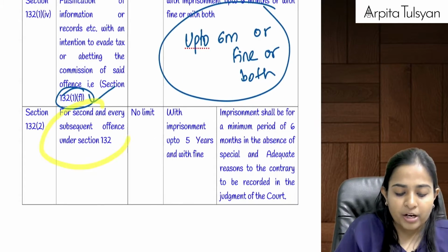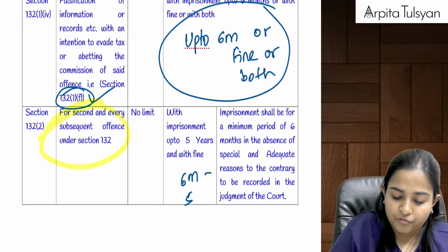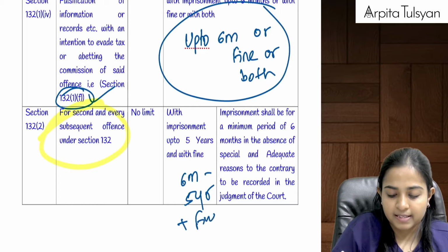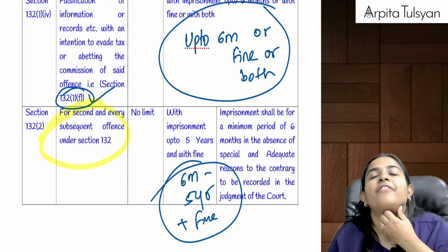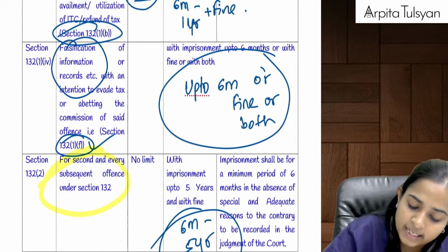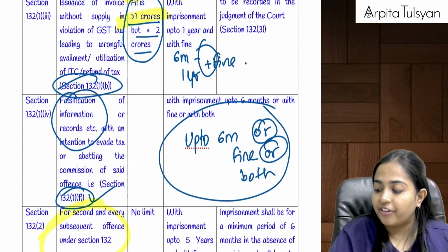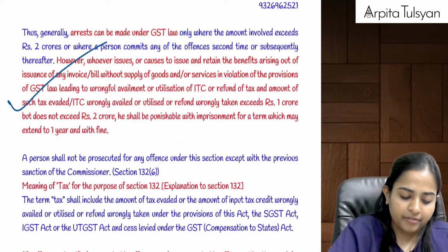And suppose if you are repeating that particular offense, then 6 months to 5 years and plus fine. This is the amount of imprisonment and fine that is applicable on you. Okay, only in case of falsification of records it is or. In all the other cases it is and fine. Are you clear with this?